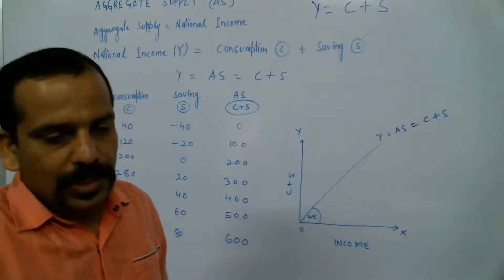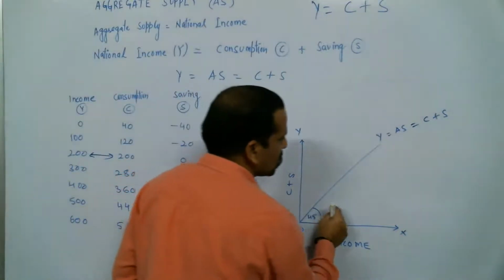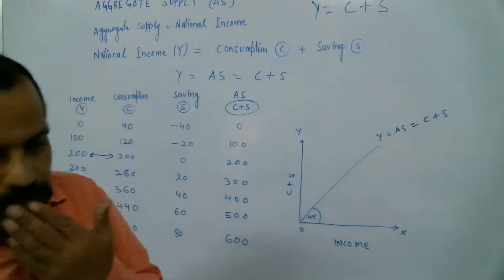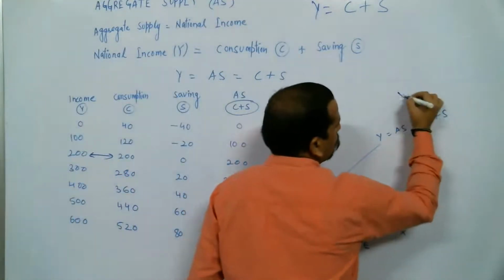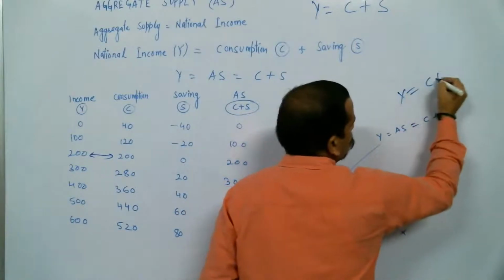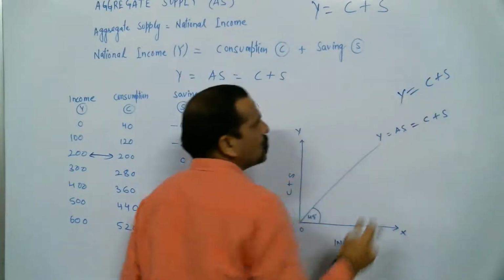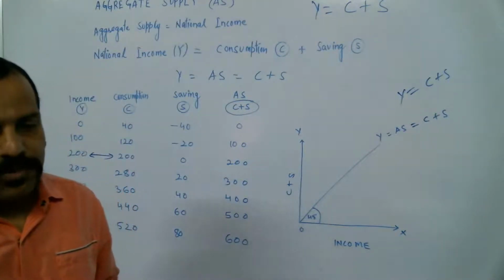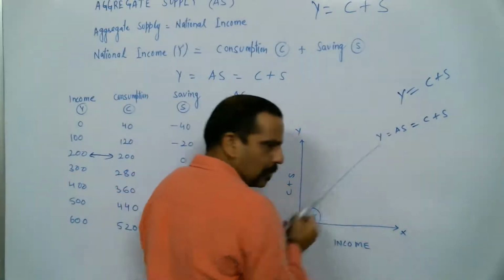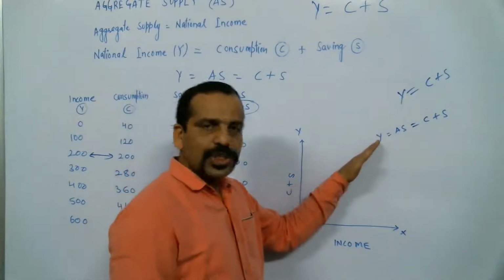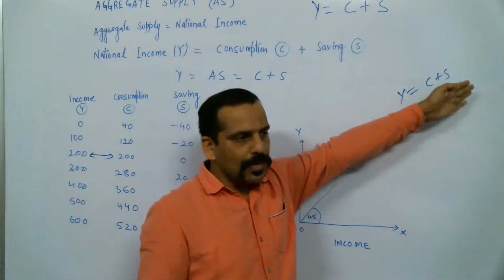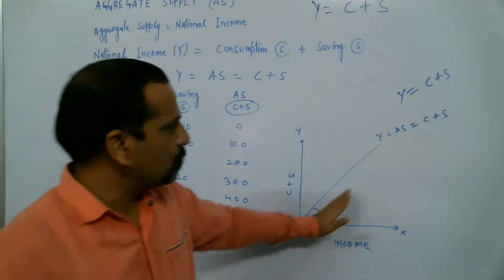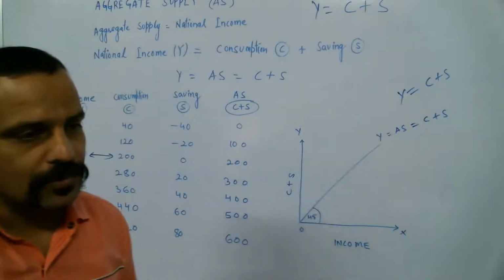This angle establishes the relation between consumption and saving: that your income is either consumed or saved. Got it? So this line, the Y line, establishes the relation Y is equal to C plus S. This relation is established by this particular line.